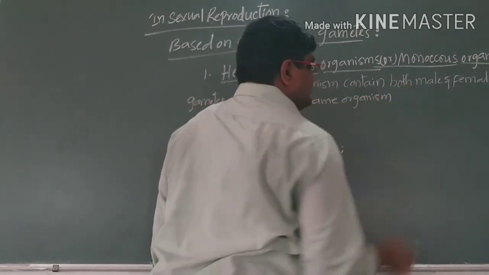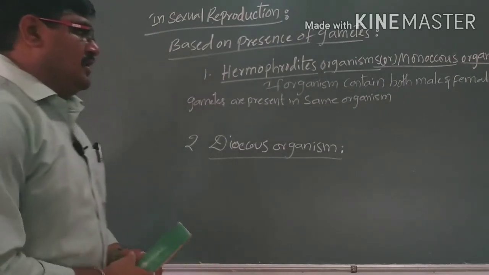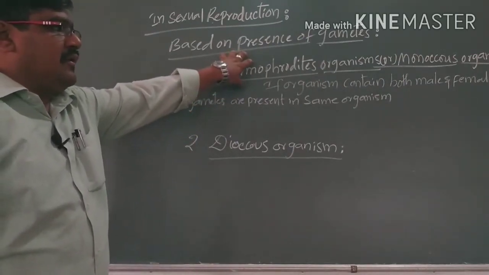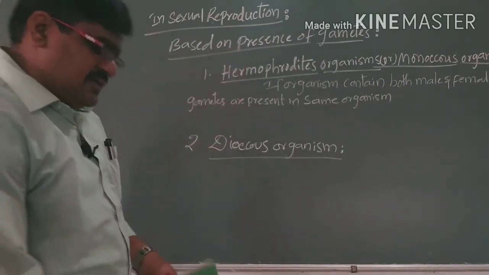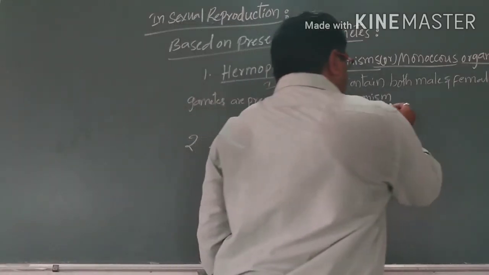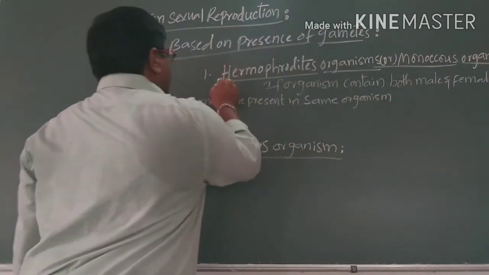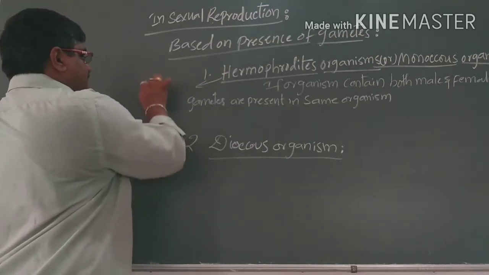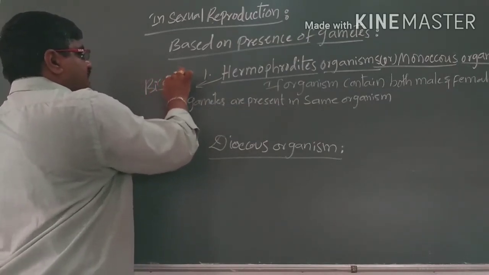then such organisms are called hermaphrodite organisms, or otherwise bisexual organisms.